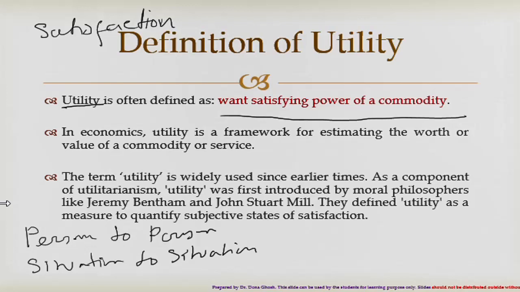Now let us first consider what it means by person to person. To understand this, we will use one example. In this example, we will consider a commodity. Here the commodity is cigarette. Now suppose we have two individuals.